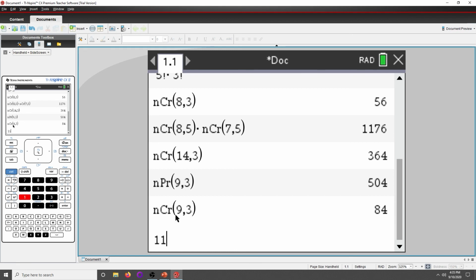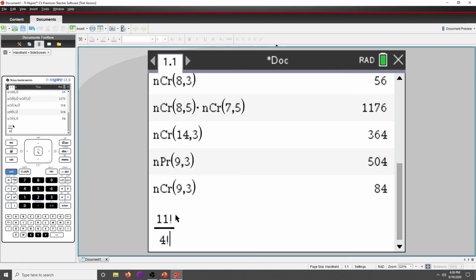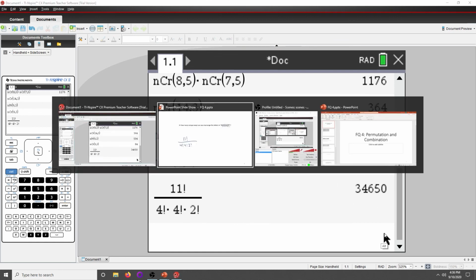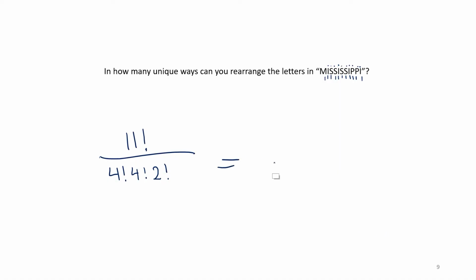And then when you type this out, that's how many unique ways you can rearrange the letters in Mississippi. What was it? 34,650. Again, this exact problem might come up. I saw this multiple times when I was taking tests. They like this word, but it goes for any word. You just count how many times each non-unique letter happens, and you put it on the bottom factorial.